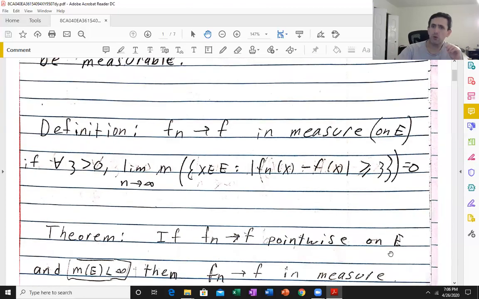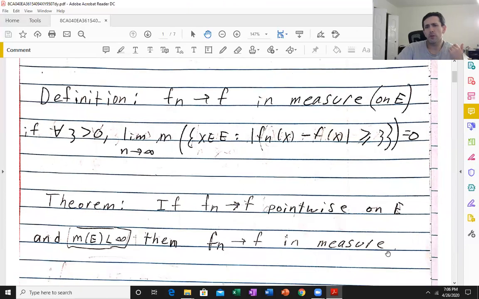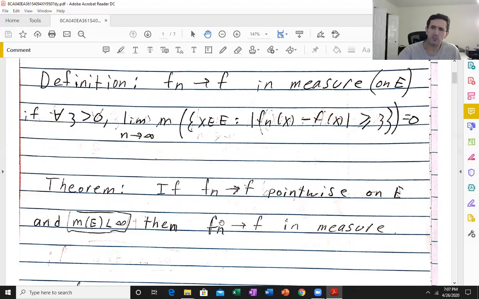Okay. So in exam 2, you proved that if Fn converges to F pointwise on E, and E has finite measure, then Fn converges to F in measure. And the proof was very easy. It was essentially part of the proof of Egorov's theorem, except for one tiny little piece, and you put that piece together on the exam. So you might ask, well, what happens when m, the measure of E, is infinity? Does pointwise convergence imply convergence in measure? And the answer is no.